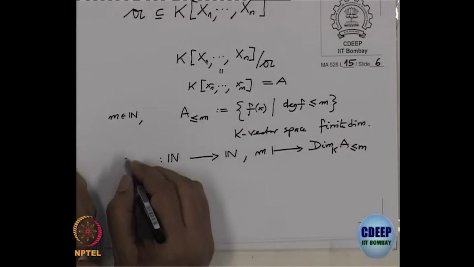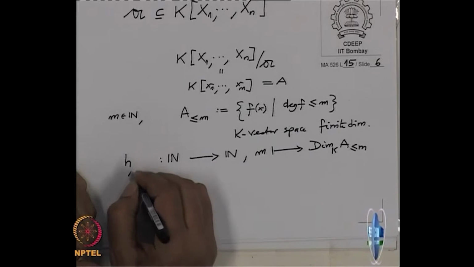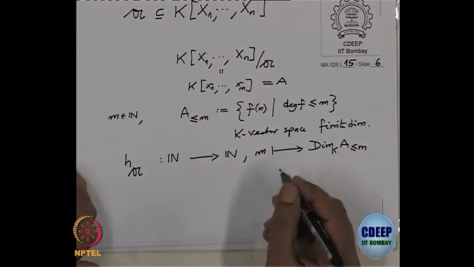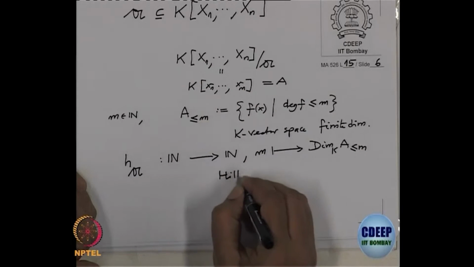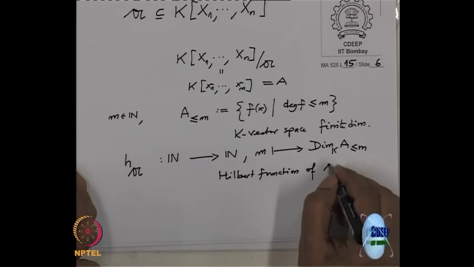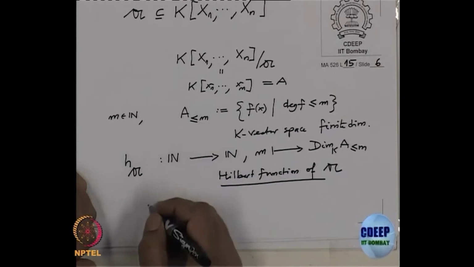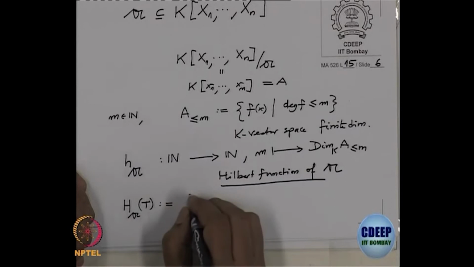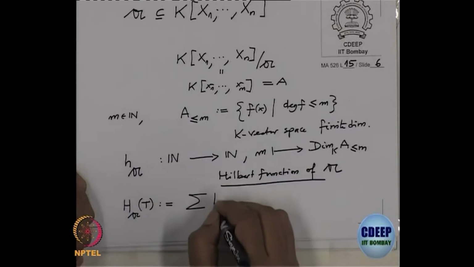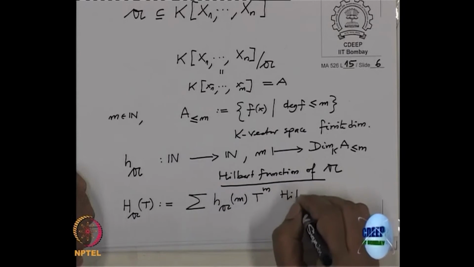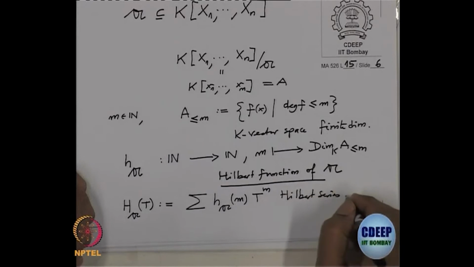This function I denote by h suffix A, because it depends on A. This is called the Hilbert function of the ideal A. And similarly, the Hilbert series, that is capital H_A(t), is by definition the series whose coefficients are these values at m. This is the Hilbert series of A.